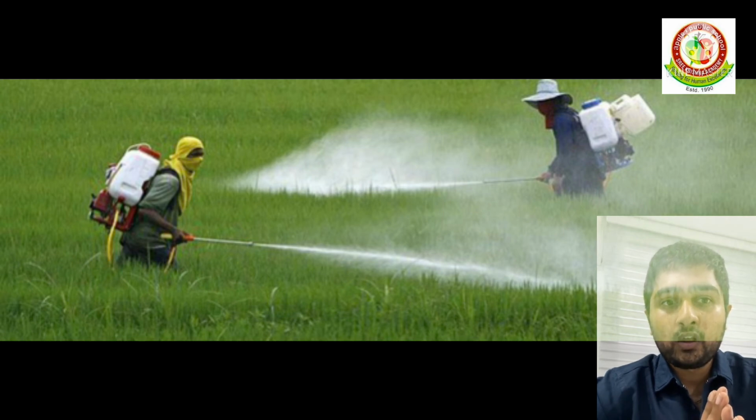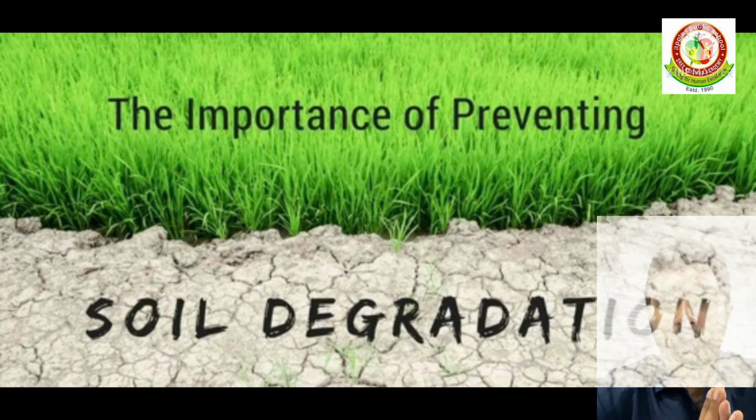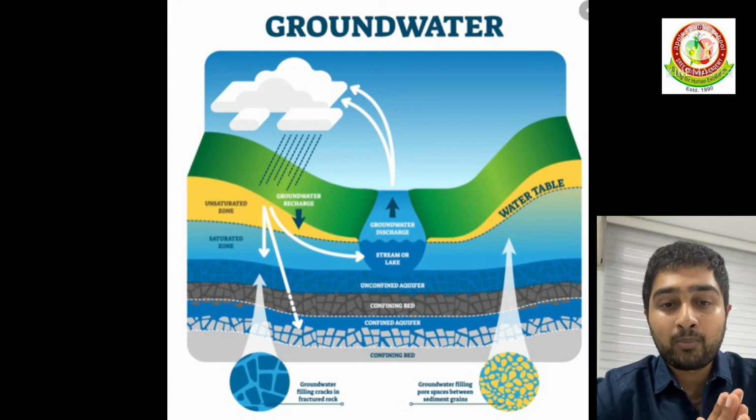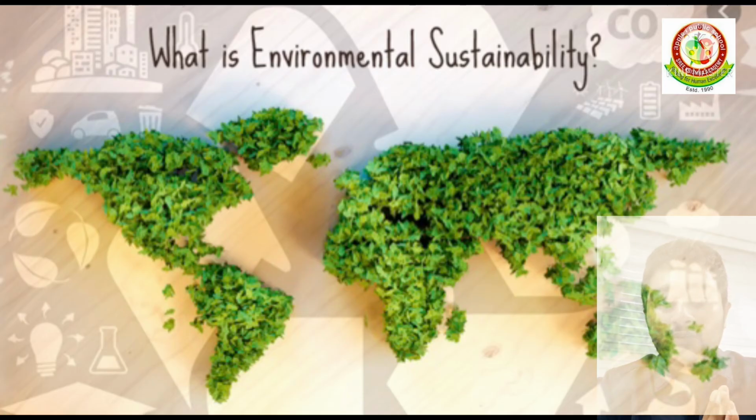Also, continuous use of groundwater for tube well irrigation has led to the depletion of the water table. Environmental resources like soil fertility and groundwater are built up over years. Once destroyed, it is very difficult to restore them. We must take care of the environment to ensure future development of agriculture.